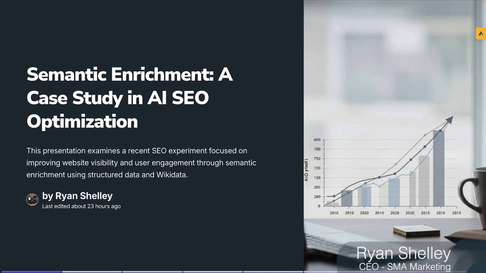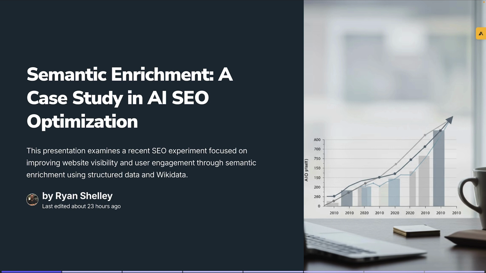All right, so I want to get into the data, but before we do, I just want to give a little bit of an overview of what we were trying to accomplish. So we wanted to increase the semantic enrichment of a page, meaning we wanted to add linked open data to certain pages to make a better connection between what we're talking about and what Google already understands about those specific entities within their knowledge graph, which is found really at a link source within Wikidata.